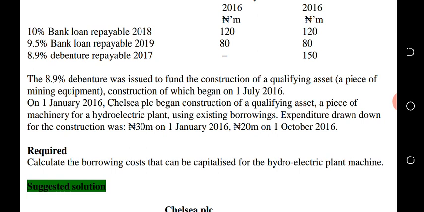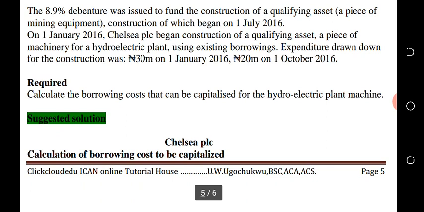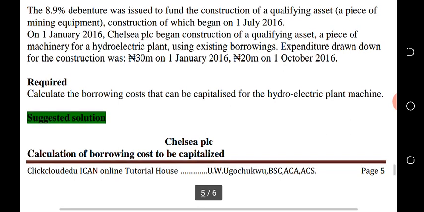That means they spent 30 million in January and 20 million in October. So we have to know the total interest cost on this loan. They said this amount, 30 and 20, was from the existing loans, which are the 10% bank loan and the 9.5% bank loan. We are required to calculate the borrowing cost that can be capitalized for the hydroelectric plant machine.